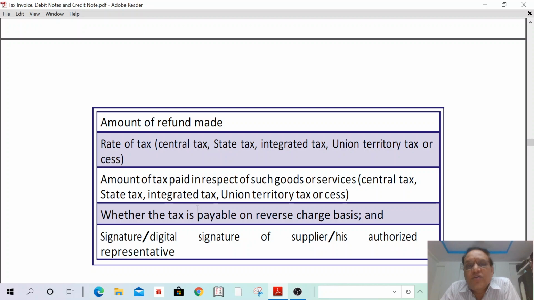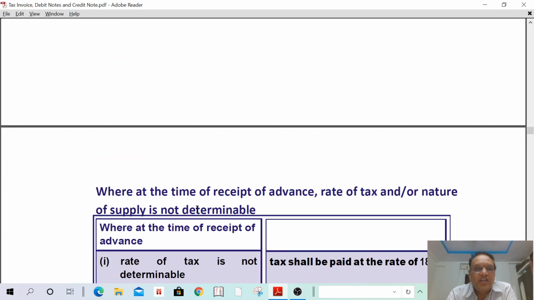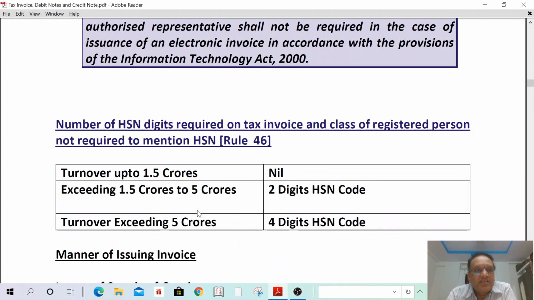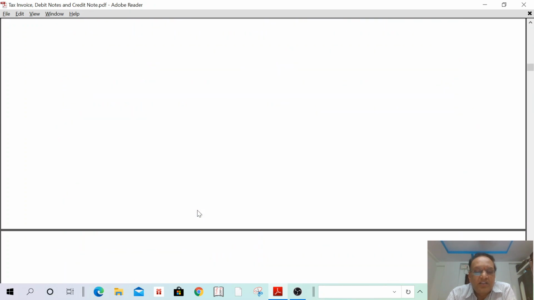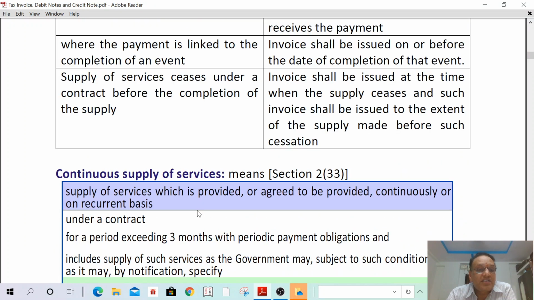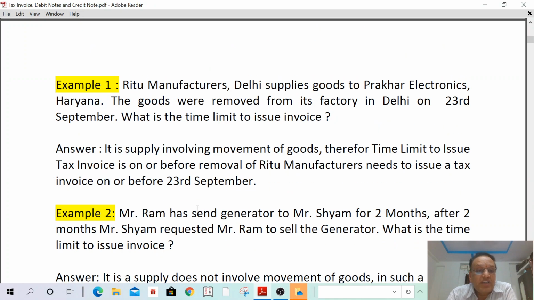Okay. What we have studied today: time limit to issue invoice in case of supply of goods and in case of supply of services. Then receipt voucher and refund voucher. Then revised tax invoice and particulars of tax invoice, and continuous supply.